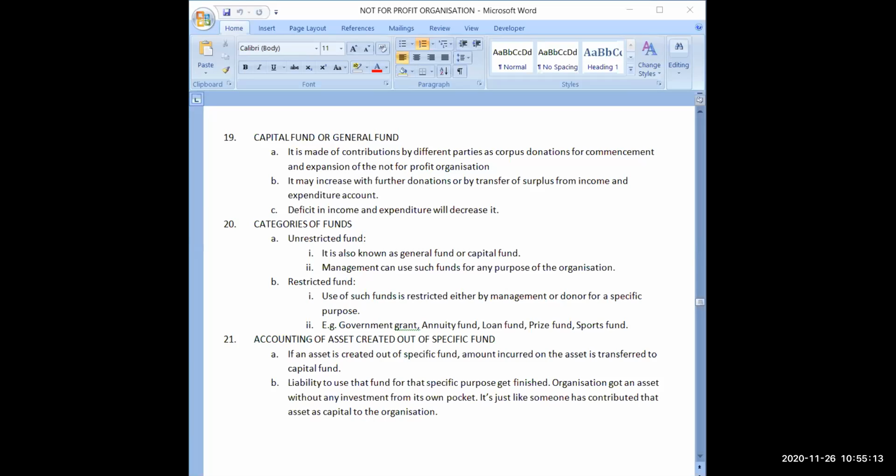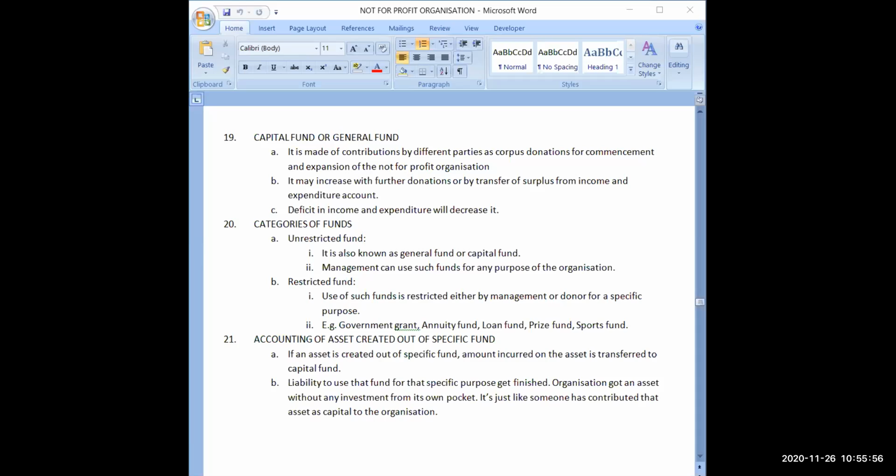So how does the business capital grow? As and when you will be earning the profits, your capital will increase, and due to losses, your capital will decrease. So same is the case here, that due to surplus in income and expenditure account, your fund will increase, or sometimes you introduce fresh capital into the business. Similarly, you will be receiving some fresh donations also. So if some fresh donations are there, then also your capital fund will increase, and due to deficit, your capital fund will decrease.